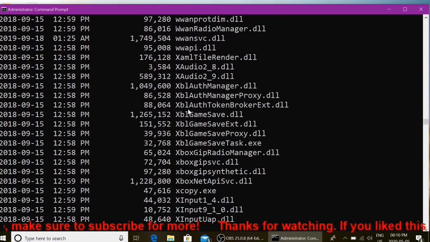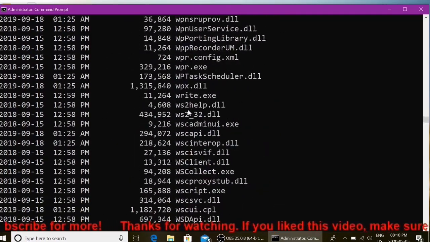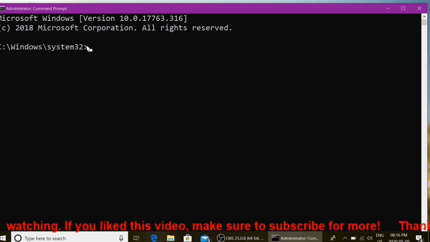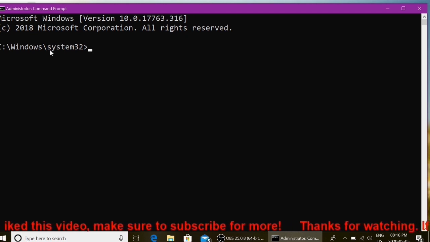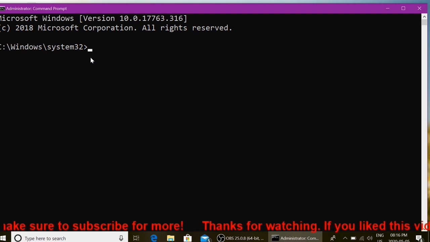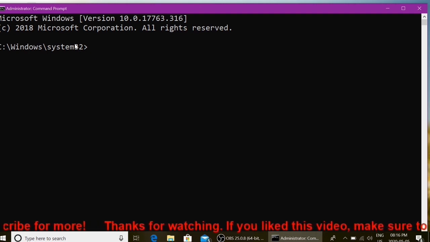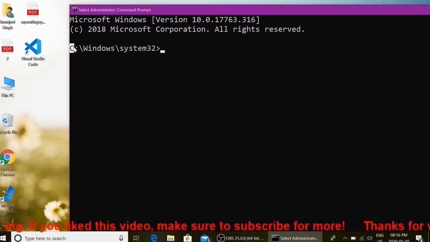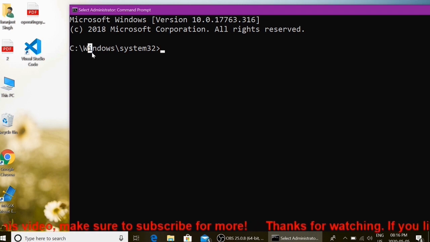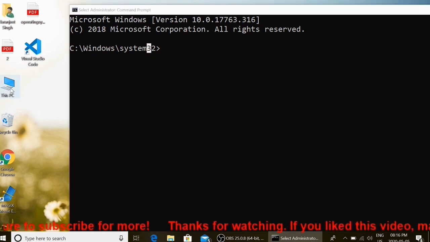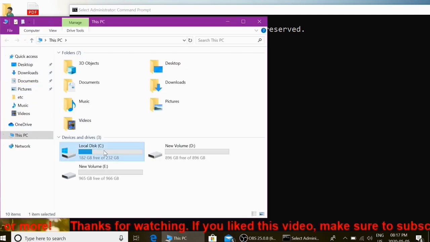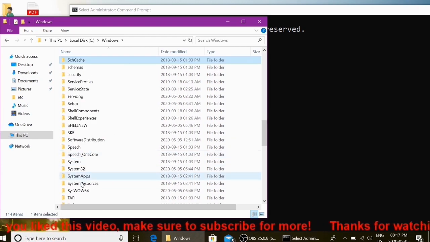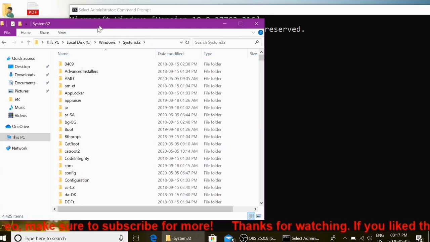This means the dir command is used to display the details of the current working directory. As we already discussed, this is the command prompt, and we are currently working in the System32 directory. In DOS, folders are called directories. This means at present we are working in the C drive, Windows and System32. As we see graphically, we are working in C, Windows, and the directory System32. This is System32. We are working here.